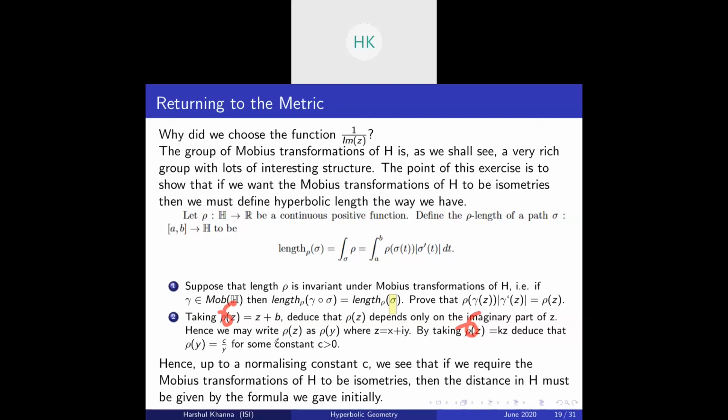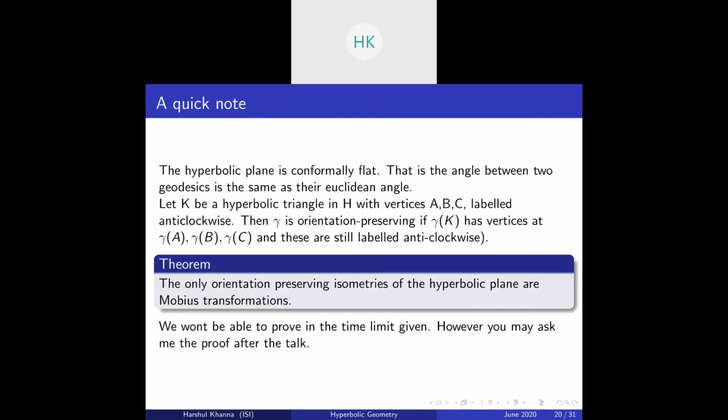So hence, up to a normalizing constant c, we see that if we require the Mobius transformations of the hyperbolic upper half plane to be isometries, then the distance in the hyperbolic upper half plane must be given by the formula we gave initially, that is 1 by imaginary part of z. So this was the motivation for considering 1 by imaginary part of z. A quick note: this part I cannot prove because of the time limit, but you may ask me for the proof after the talk.